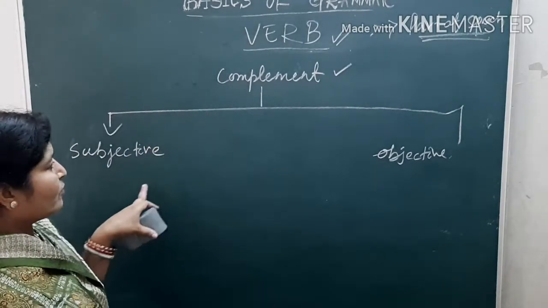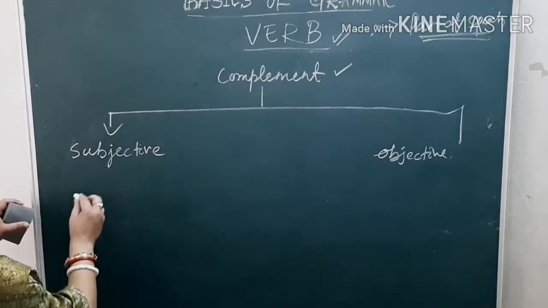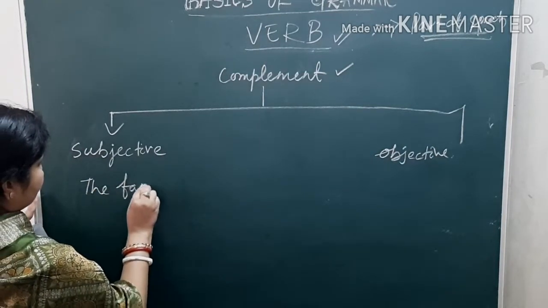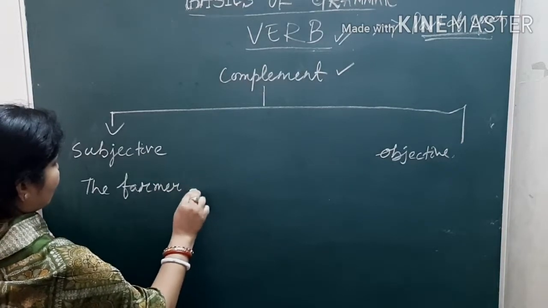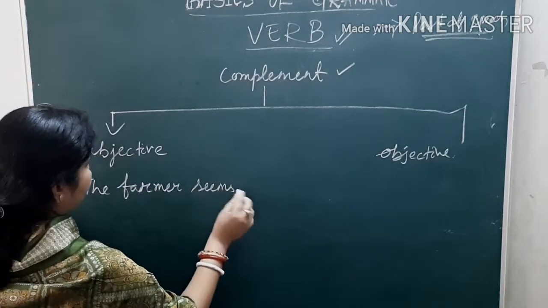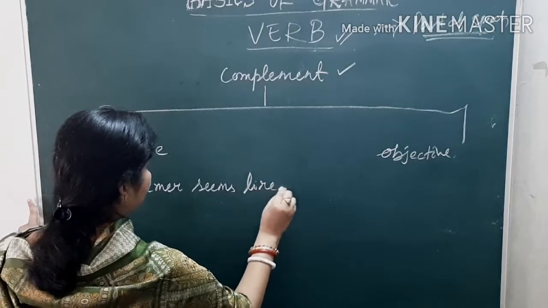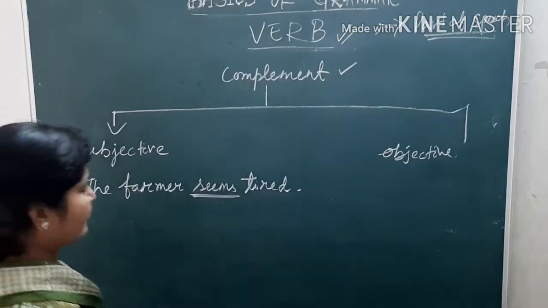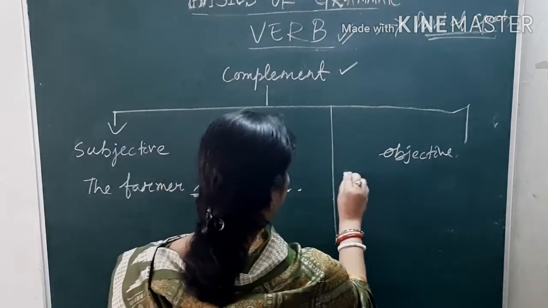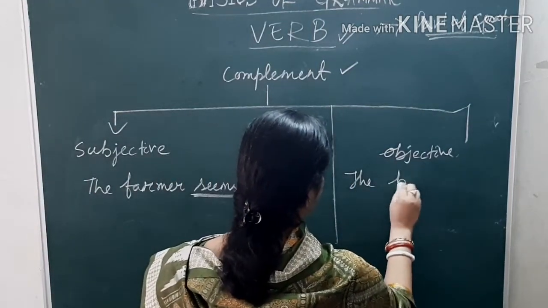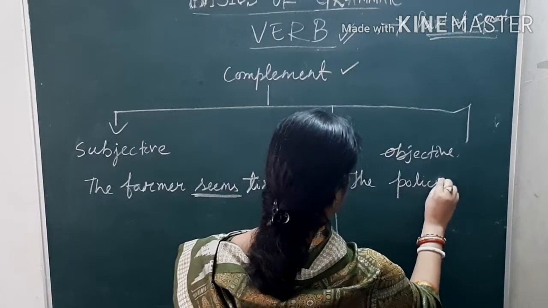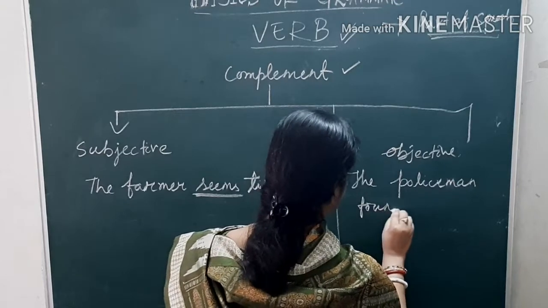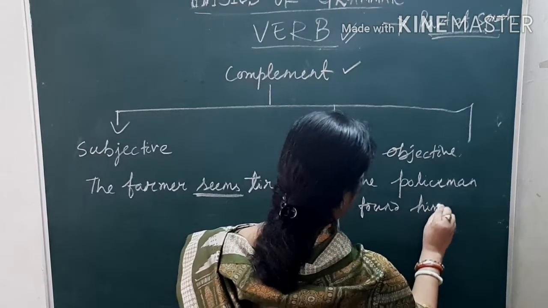So, I'll go with two examples. One is the farmer seems tired. And the policeman found him guilty.